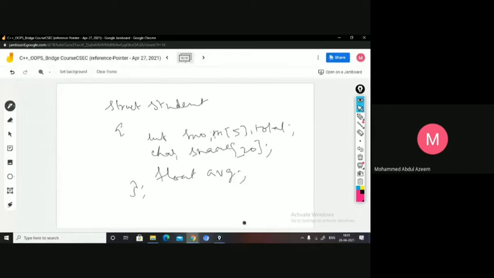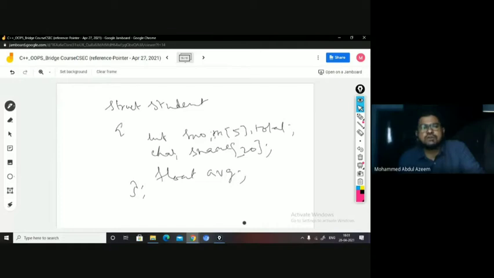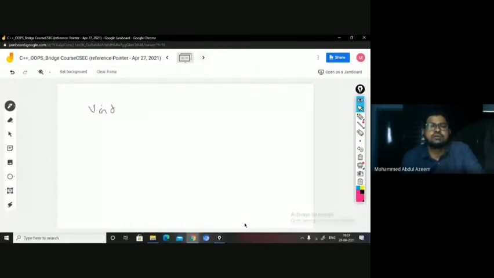So what do you do? You create one student instance of the structure. How do you create an instance of the student structure? Struct student s, right? And then you can have a function to read the details like void read. So to the function you are passing the structure as an argument, right? So that is student structure as an argument, right?